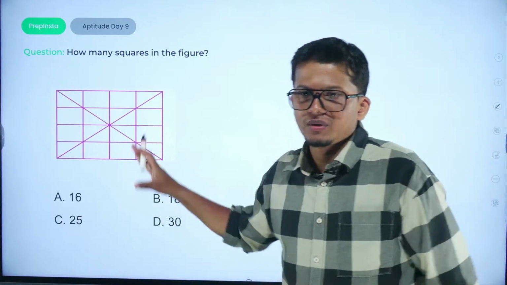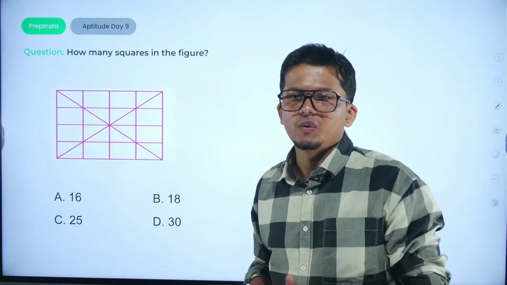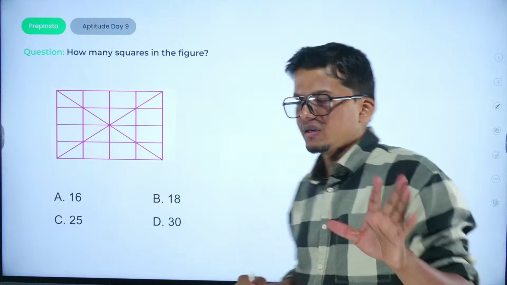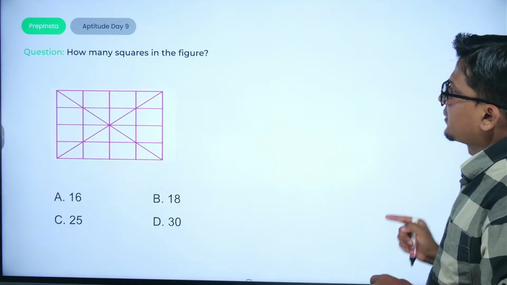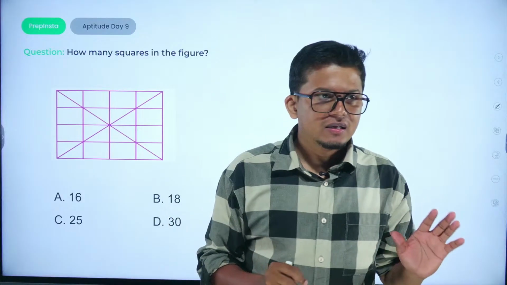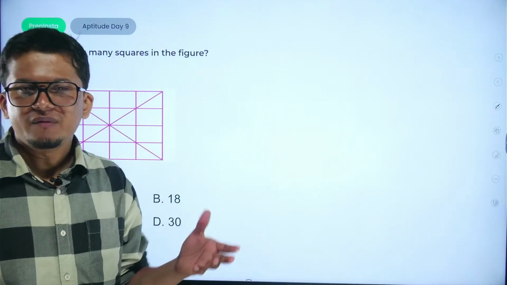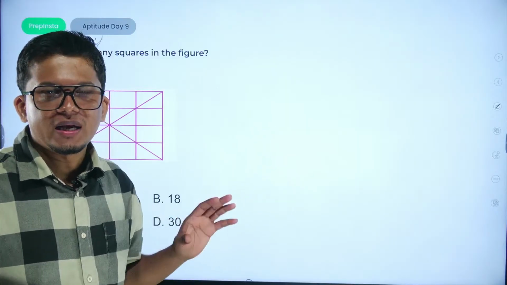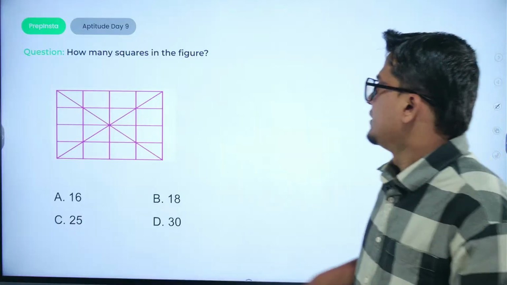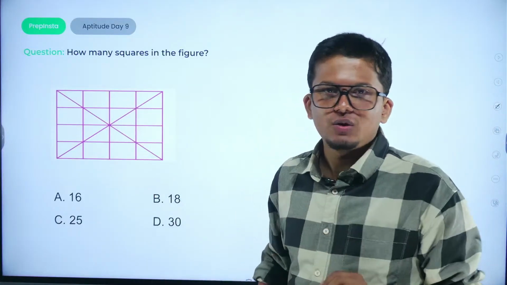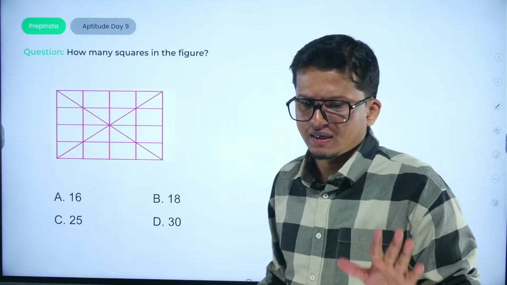Okay, coming to a new concept where I am going to deal with how you are going to count the number of squares in the particular figure. So one by one, stay focused here. If you are given any diagram in the form of a square, and we need to figure out the total number of squares in that figure, we don't have to count manually one by one, right? There is a proper trick in which we can figure out any particular diagram.